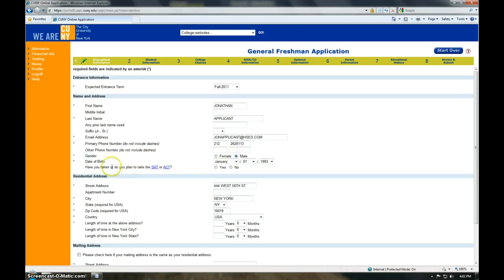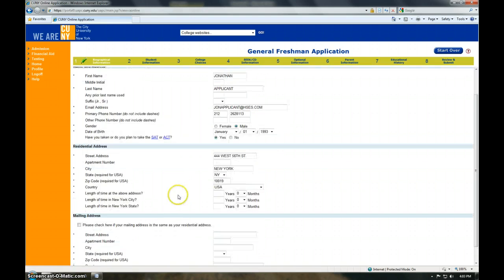I am a male. If you have taken the SATs or plan to take the SATs, which are required by any of the 4-year colleges at CUNY, you will answer yes to that question there. If you're only interested in community college, the community colleges at CUNY don't require the SATs. So if you're not taking that exam and you're only applying to community college, you can check no. But we will check yes.